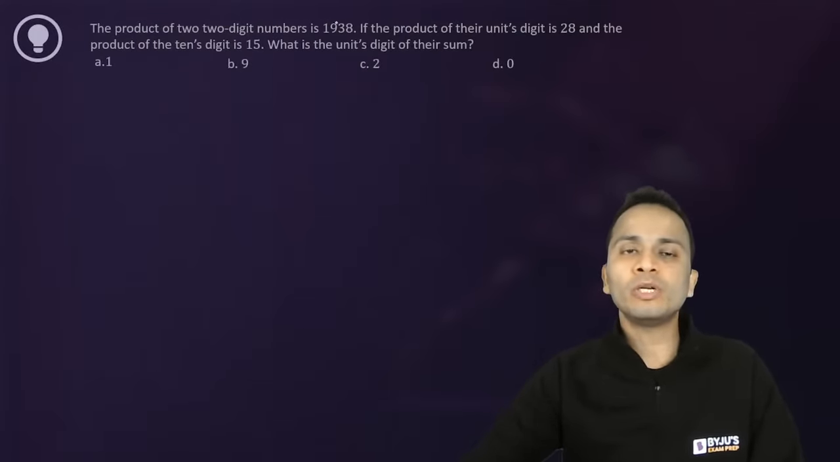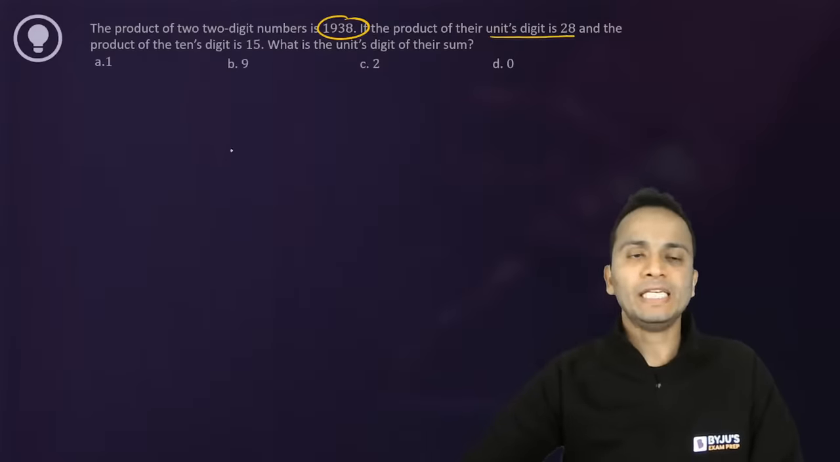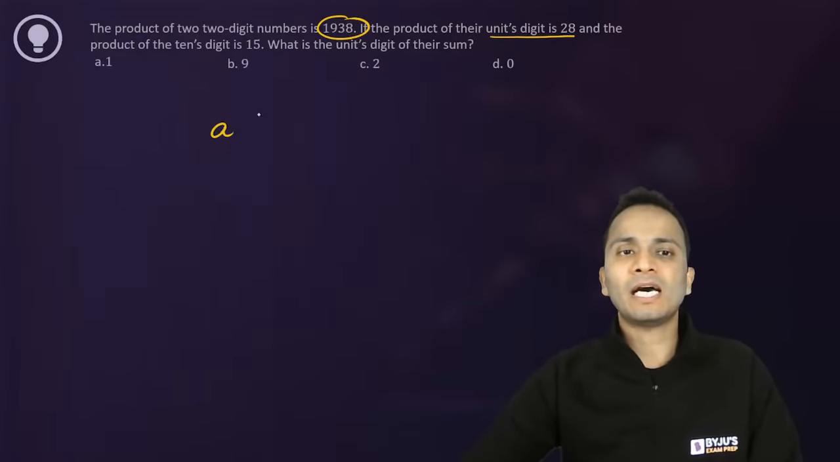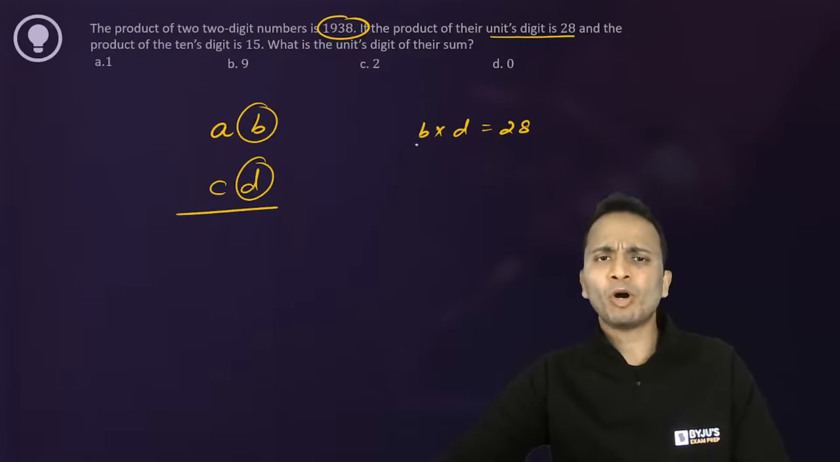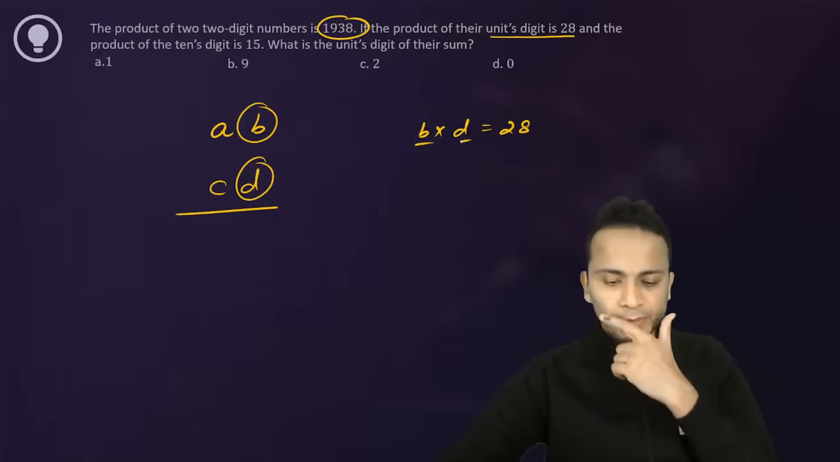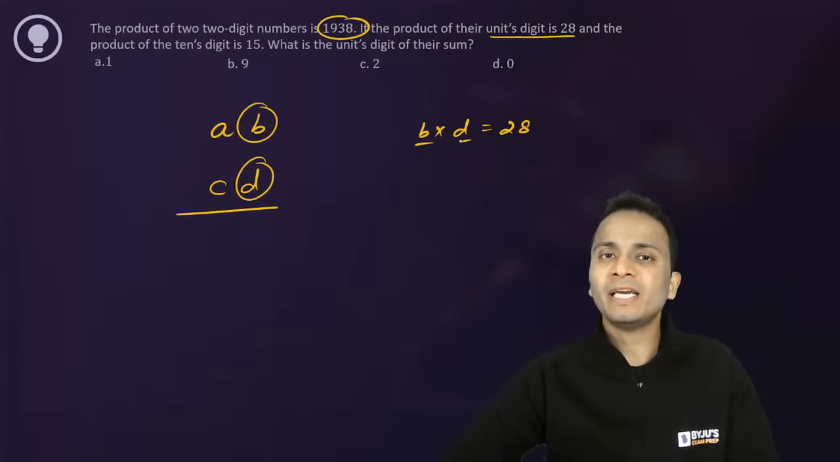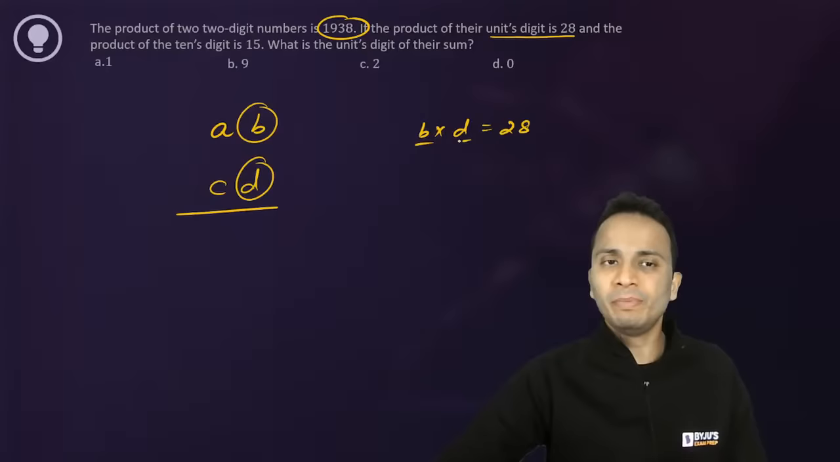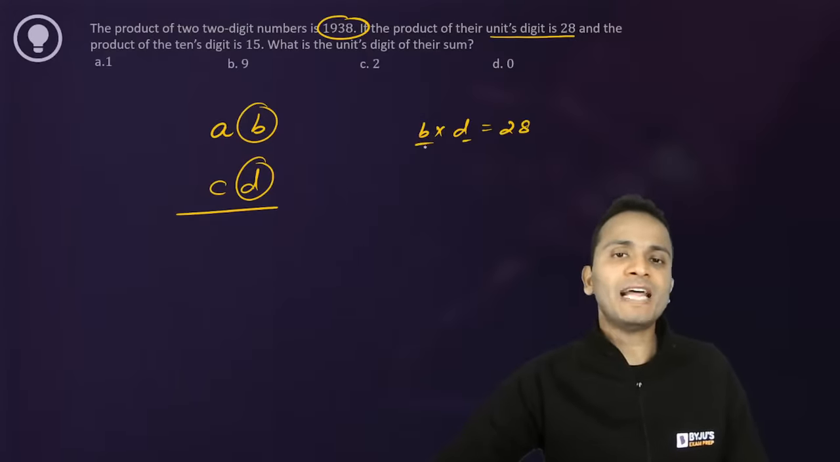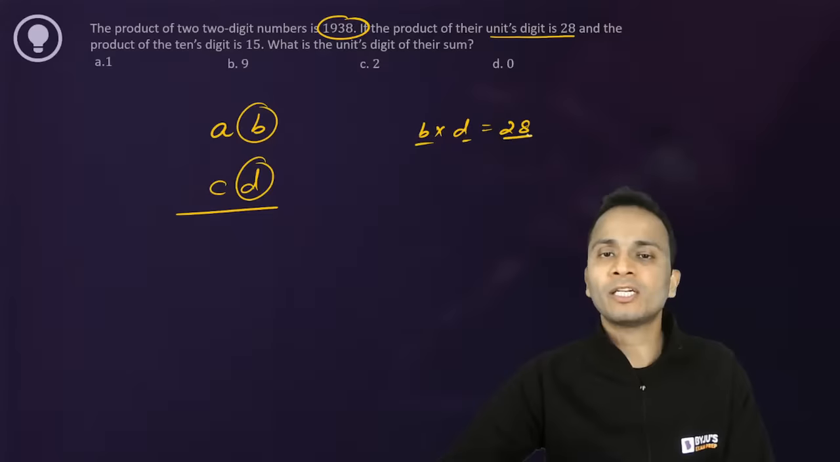The product of two two-digit numbers is 1938. The product of their units digit is 28, right? So let's say the numbers are AB and CD, such that the product of their units digits is 28. B multiplied by D is 28. So what can be the possibilities for B and D? The interesting thing, Mandeep, is that there is no need to complete this question. You don't have to calculate the values of A, B, C, D, all of them. So give me the value of B and D if their product is 28.